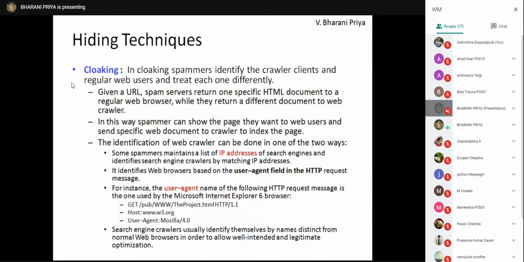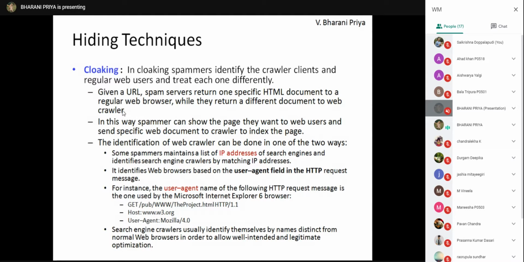What is the use of giving 2 different web pages to web browsers and crawlers? When you give a different web page to the web browser, you are giving your intended web page to the users, and you are giving a different document to the web crawlers, so that different document is indexed by the web crawlers. This is the main intention of cloaking: you are giving 2 different documents to the users and crawlers.